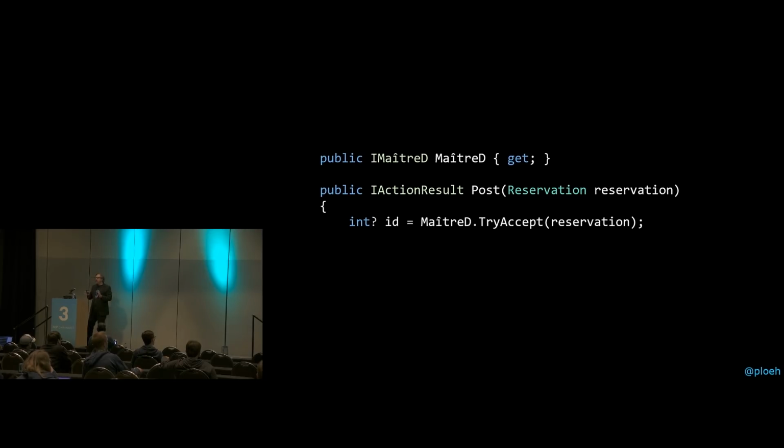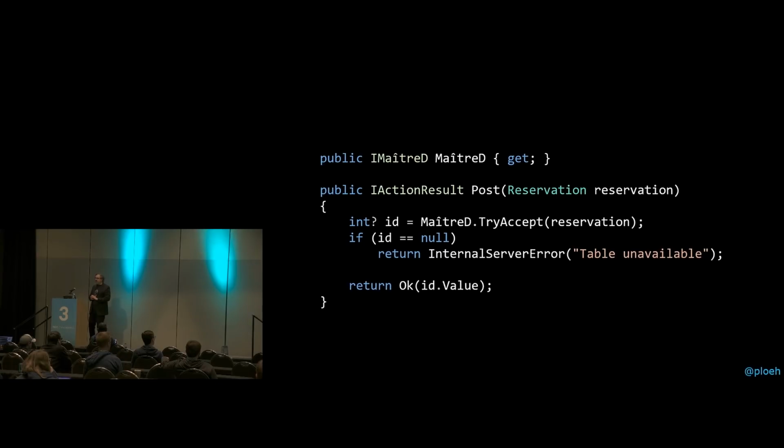The only thing we need to figure out now is what sort of HTTP response we should return based on whether or not we get null. So we can just check whether we have null, and if I get a null response back, I'll just return internal server error. This is a little helper method that returns one of those action results, and that represents a 500 Internal Server Error HTTP response saying, sorry, table is unavailable.